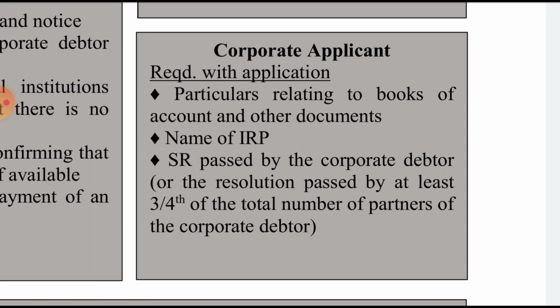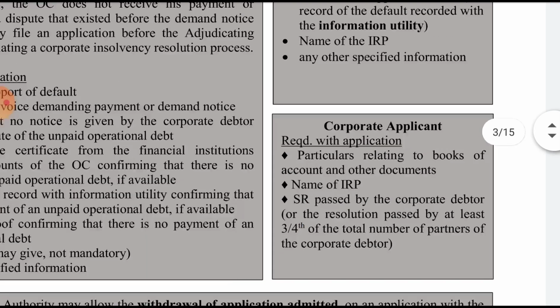Name of the IRP, here also it is mandatory to submit the name of the IRP, and the special resolution passed by the corporate debtor, or the resolution passed by at least 3/4 of the total number of the partners of the corporate debtor, if it is a partnership firm. So special resolution or resolution by at least 3/4 of the total number of the partners of the corporate debtor.